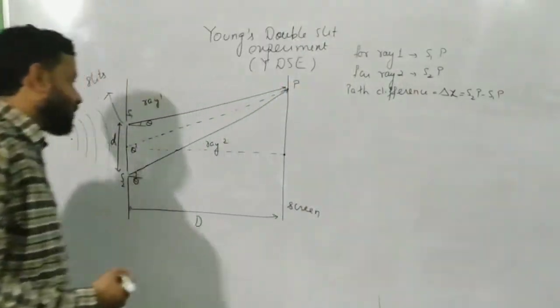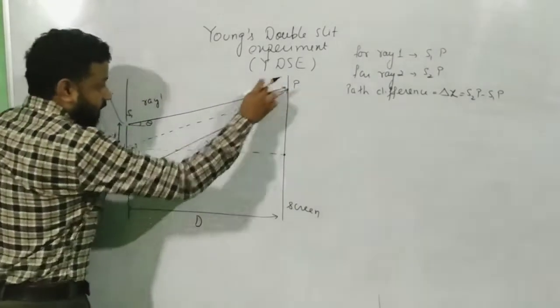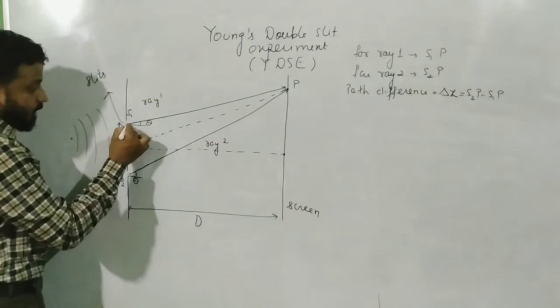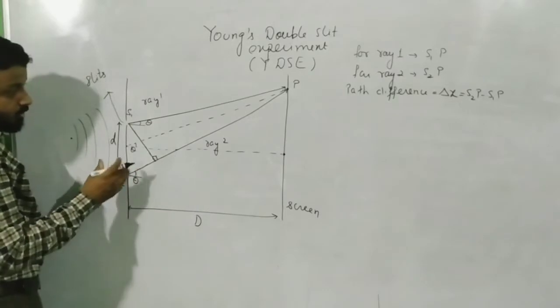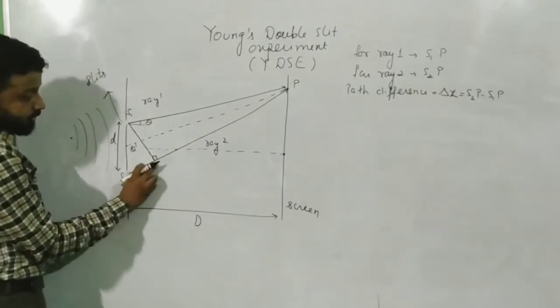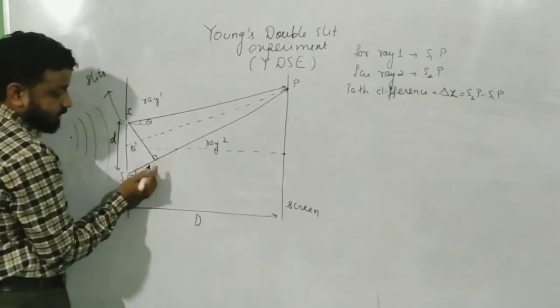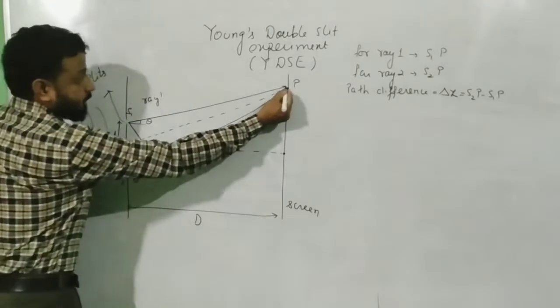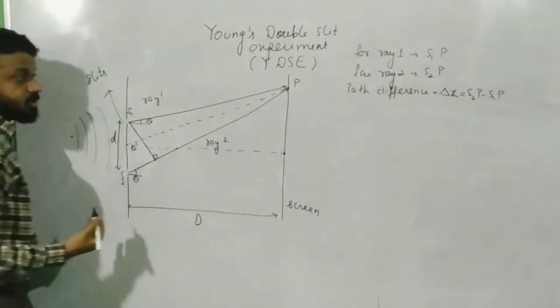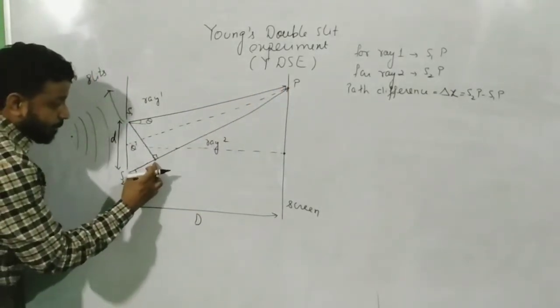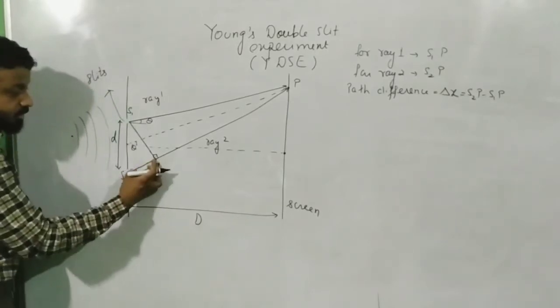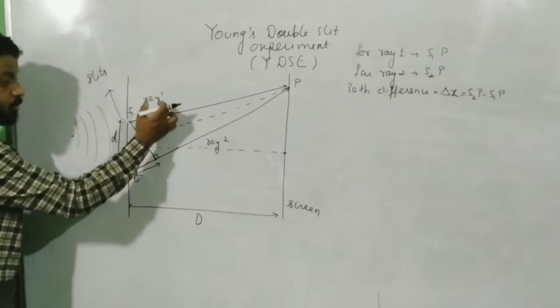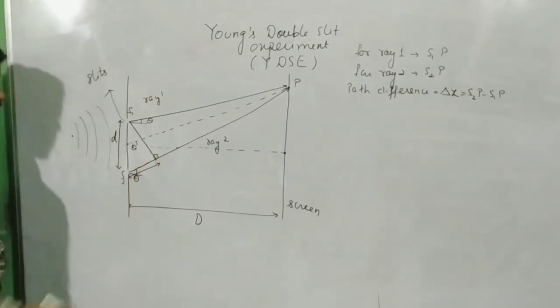Now, in order to find the path difference, we will use this trick. From here to here and from here to here, if I have to find the path difference, what will I do? I will draw a perpendicular here. When you draw a perpendicular, these two distances are the same. That means the path difference is equal to this distance. This is the additional path ray 2 is traveling compared to ray 1. So I have to find this distance over here.